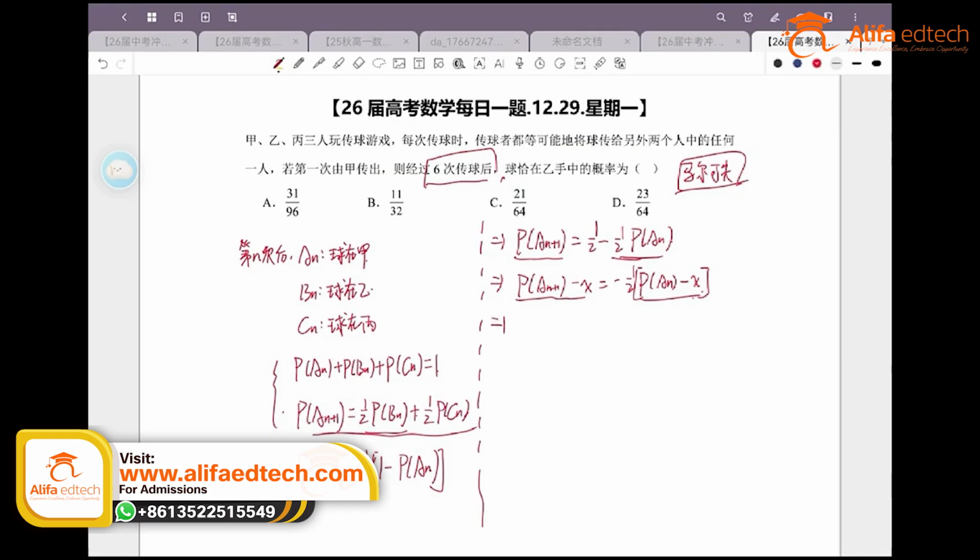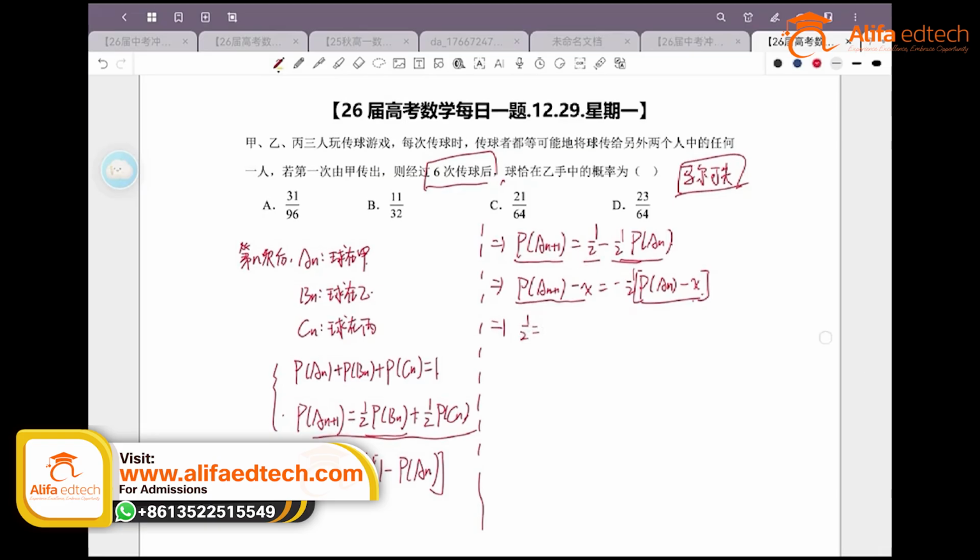Notice that there's only one parameter, 1/2, and 1/2 should equal the sum of the terms on both sides. Move this term over, and 1/2 should equal x plus 1/2 of x, which naturally results in a total of 3/2 x. So then what should our value for x be equal to? Our x should be 1/3. So our p a sub n plus 1, subtracted by 1/3, is exactly equal to negative 1/2, multiplied by the quantity of p a sub n minus 1/3.